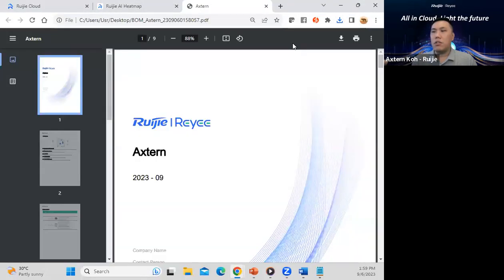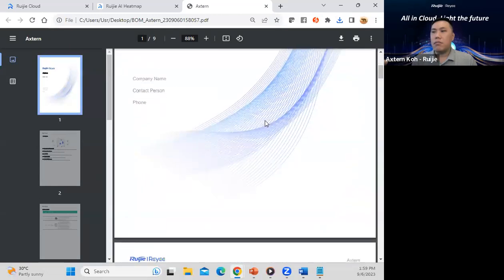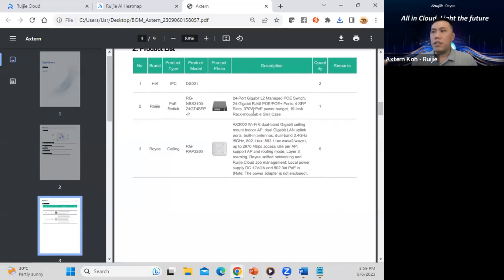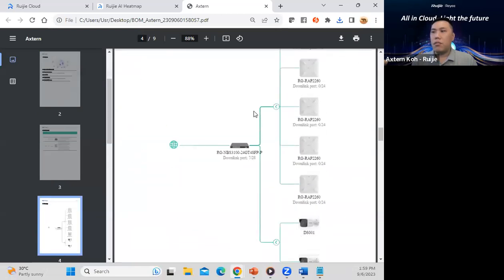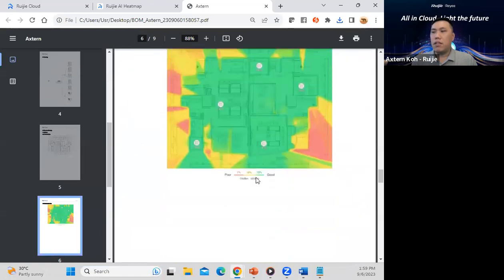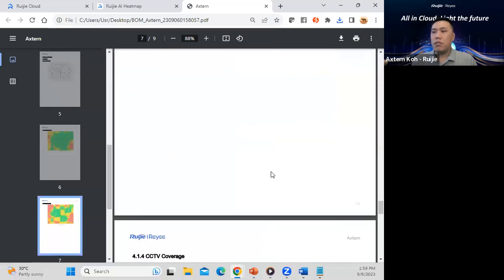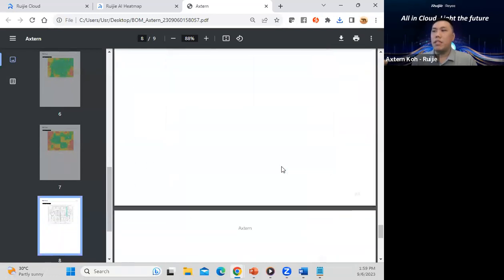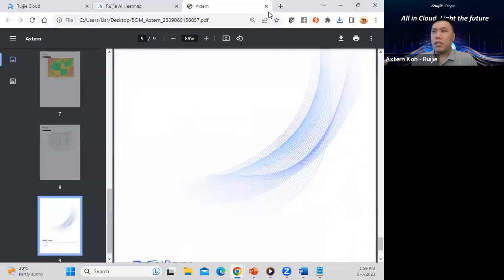This is a standard document based on the customer name. They have one of the equipments, how many cameras will be involved, and they will have topology proposals. Together with this heat map, it shows the signaling, which color is poor and which color is good, based on 2.4 and 2.5 GHz. It also shows the CCTV coverage, pointing out which areas are securely covered by the CCTV cameras. So this is a basic standard.